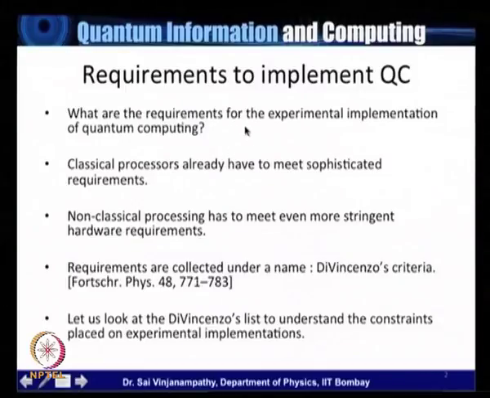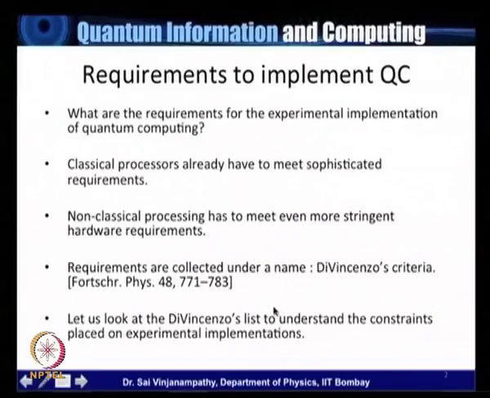When one discusses the experimental implementation of quantum computing, one has to realize that quantum computing is only possible if a stringent list of requirements are met, right? Let's remember for a second that even classical processors have to obey a list of very sophisticated requirements before they can be manufactured. In exactly the same way, non-classical processing has to meet an even more stringent list of hardware requirements. These requirements are collected under a name, and this name is the DiVincenzo criterion. It's named after the person who wrote the paper.